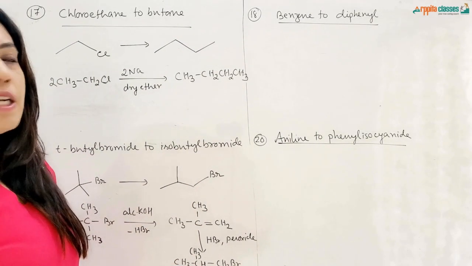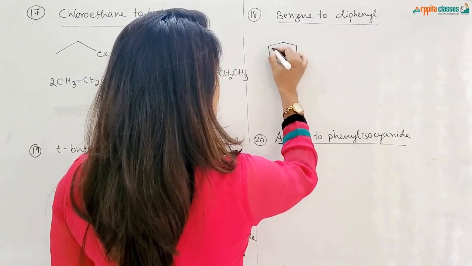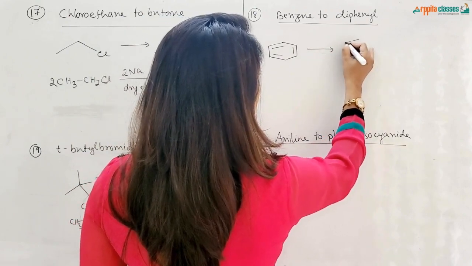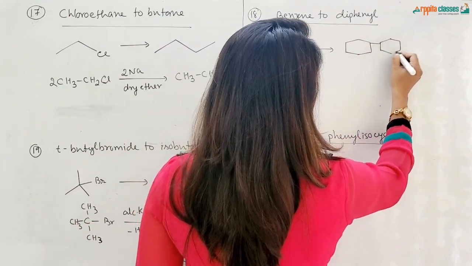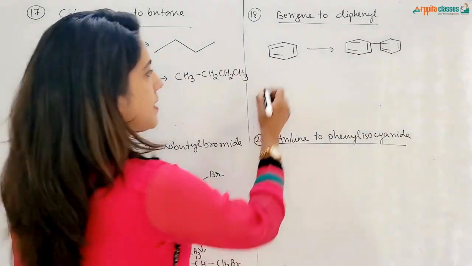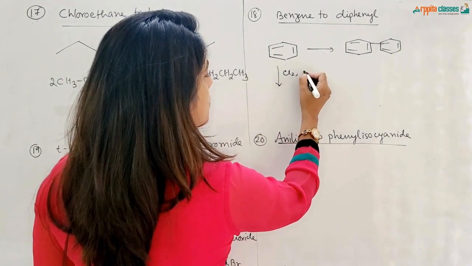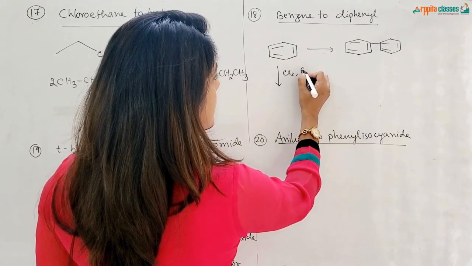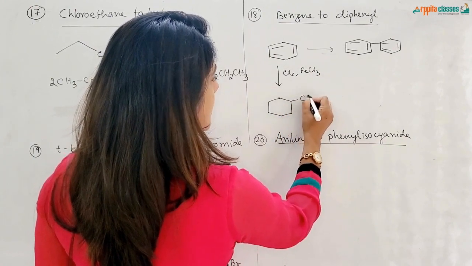Next is benzene to diphenyl. Benzene is, this is your benzene. From here we have to convert to diphenyl. Two benzene rings are attached to each other. This is called diphenyl. So first of all, benzene will be treated with chlorine in presence of say FeCl3. So we will convert this benzene into chlorobenzene.